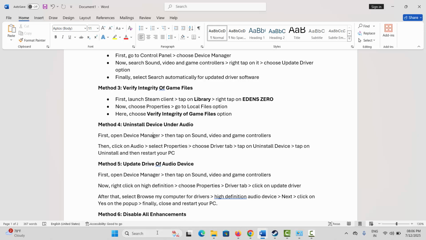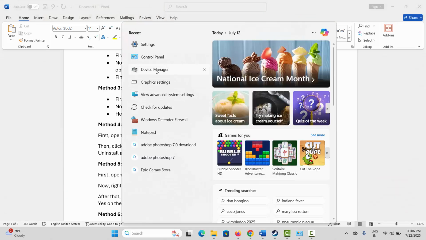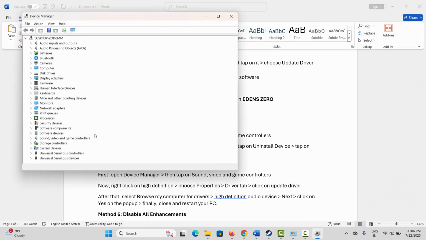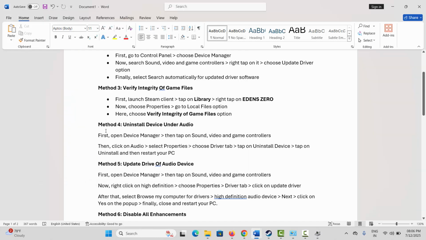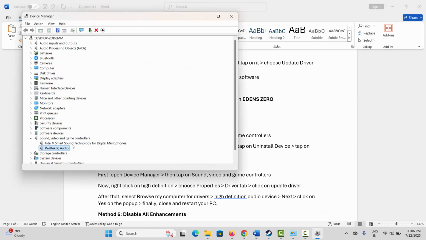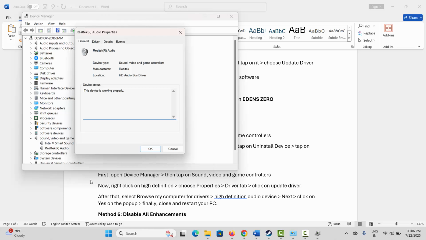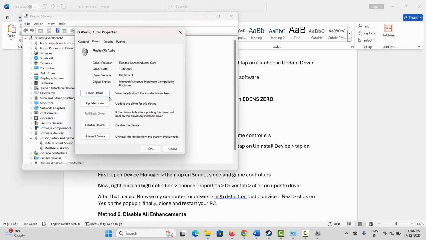So here what you have to do is to open device manager, click on sound, video and game controllers, right click over here and select properties, click on driver option and here click on uninstall device and then click on OK, and now check if this resolves the issue.